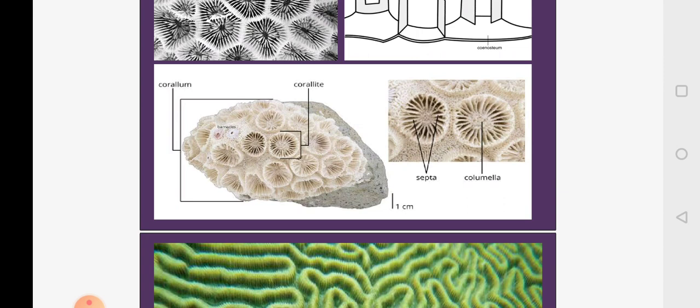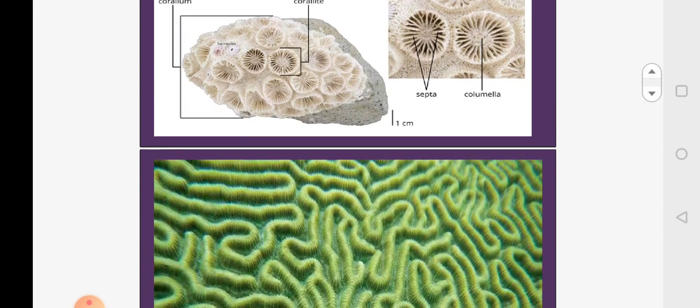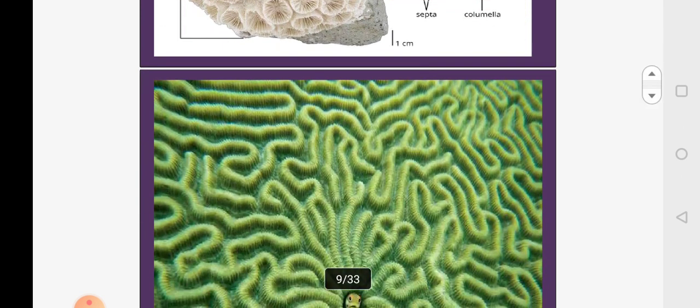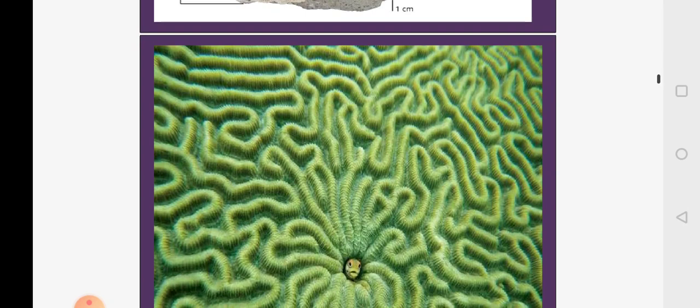An example for that is Astrea, the star-like coral, where the individual corallite has its own wall. But if you look at the second one, this is also a colonial form, but the polyps living inside the corallites do not each have their own wall. They all become continuous. This is called the brain coral or Meandrina, which we'll be learning in detail in the following slide.